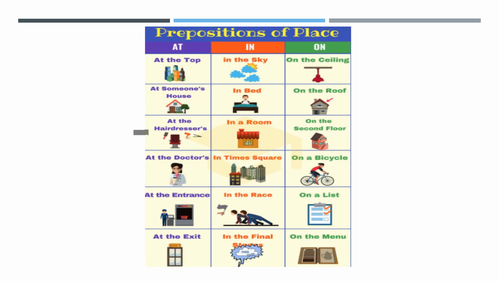If you are speaking about general information, like in a room, you use in. And if you are not very specific, but not too general, you use on the second floor, for example. You can also have at the exit, in the final stage, on the menu.